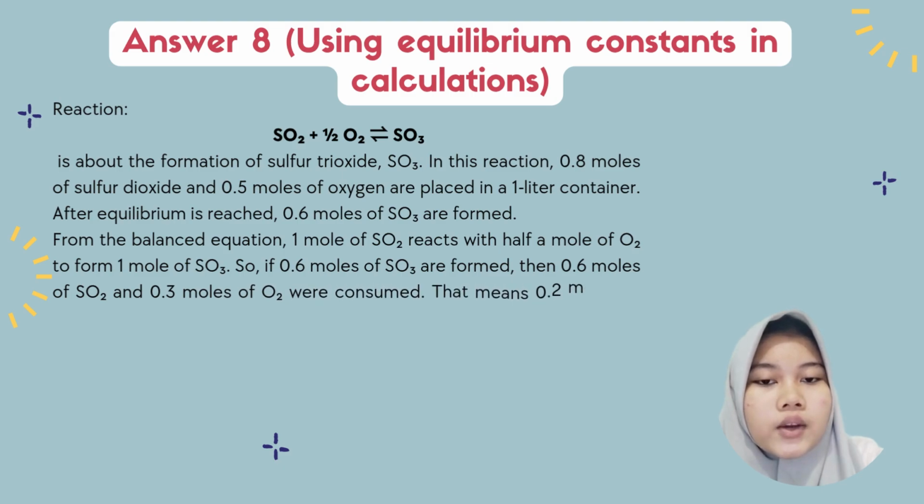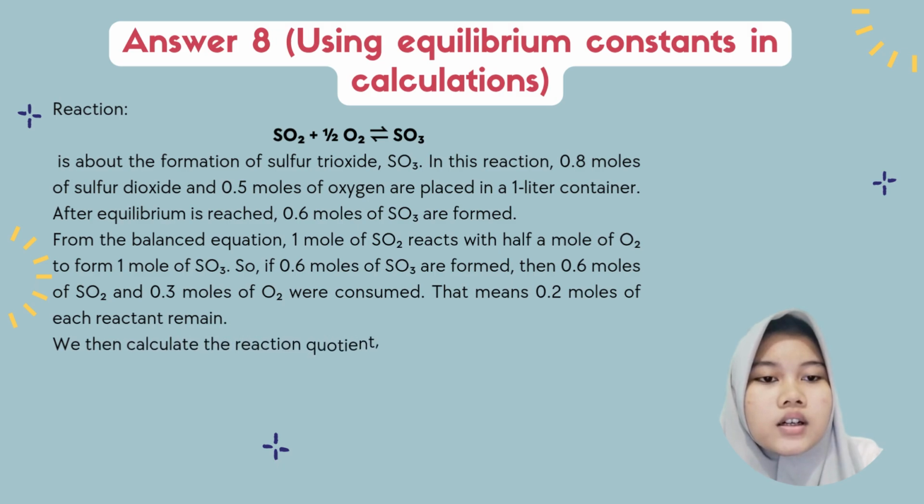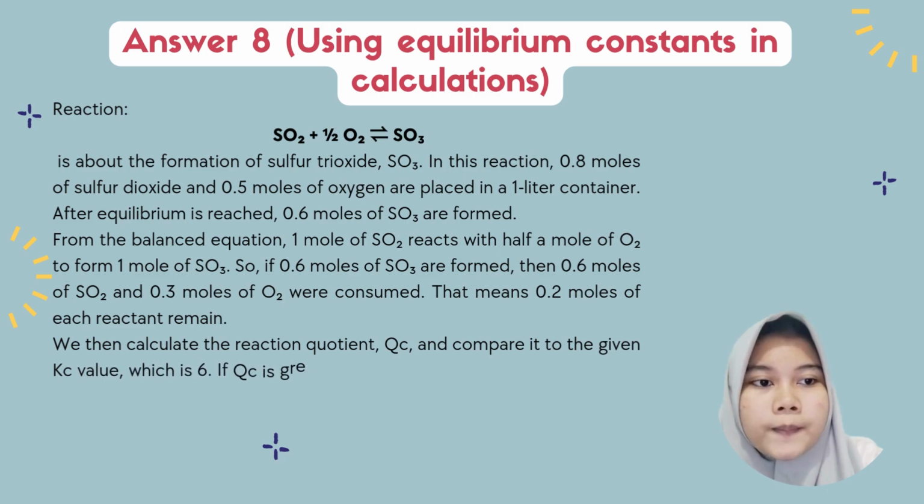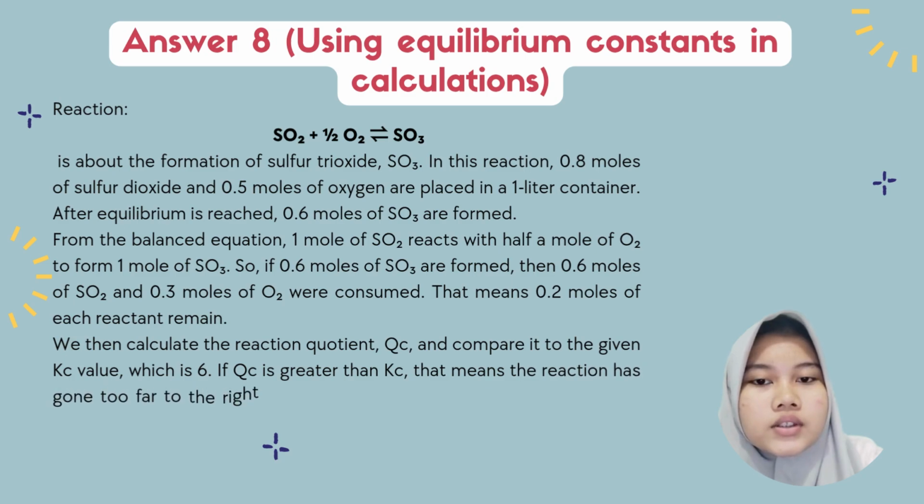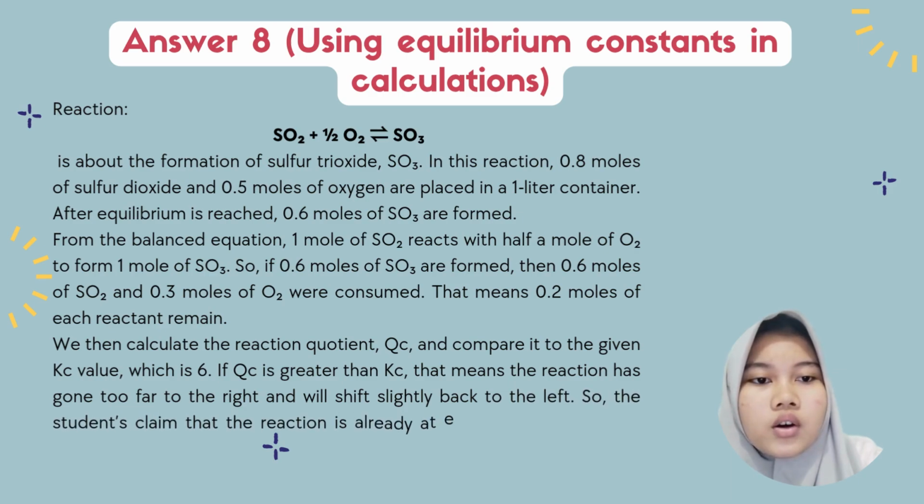From the balanced equation, 1 mole of SO2 reacts with half a mole of O2 to form 1 mole of SO3. So, if 0.6 mole of SO3 is formed, then 0.6 mole of SO2 and 0.3 moles of O2 were consumed. That means 0.2 moles of each reactant remain.